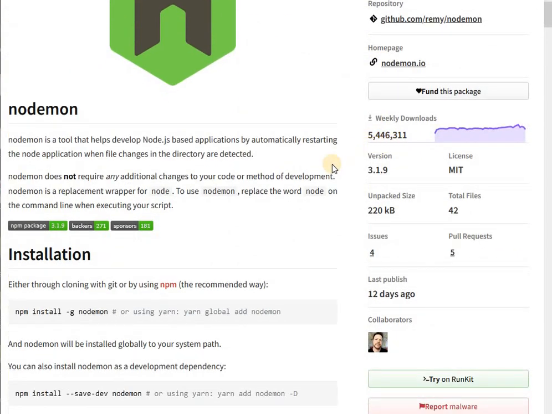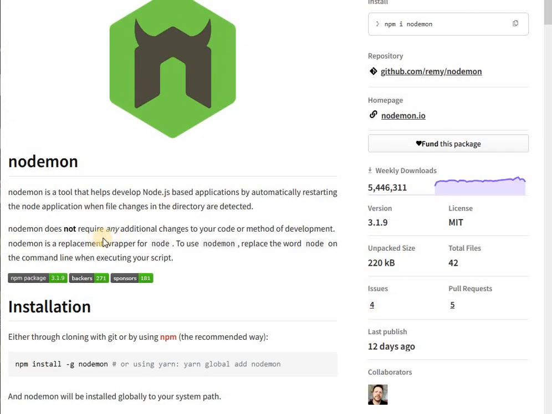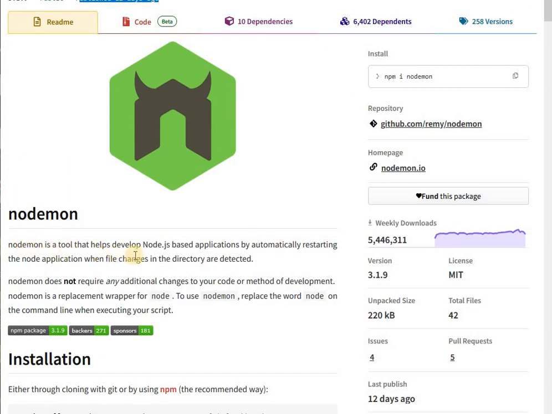A lot of downloads, 5 million, that's great. Anyways, Nodemon is a tool that helps develop Node.js based applications by automatically restarting the Node application when file changes in the directory are detected. Nodemon does not require any additional changes to your code or method of development. Nodemon is a replacement wrapper for Node. To use Nodemon, replace the word node on the command line when executing your script.